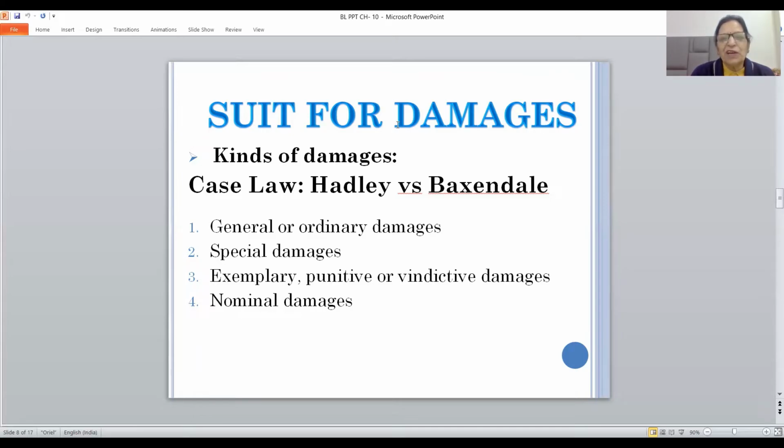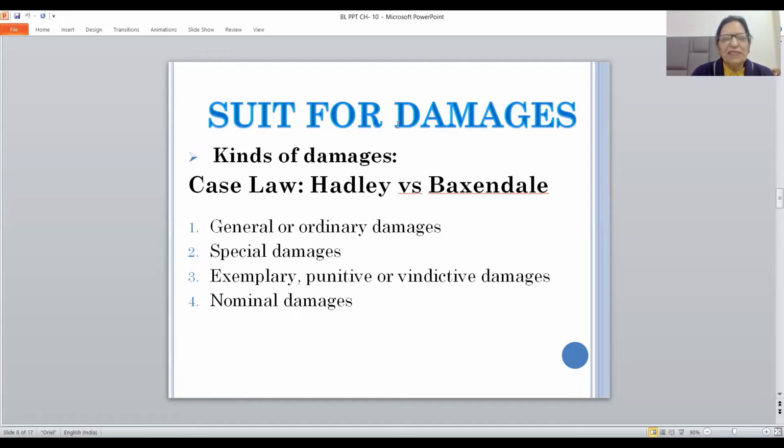And what happened, there was undue delay on the part of common carrier to get it replaced. With the result, there was no manufacturing machinery, work could not take place, workers had to be displaced, and which resulted in loss of profits to the owner of the mill. So owner of the mill filed a suit against Baxendale common carrier for all these, whatever losses he suffered, and it was held in the court of law since no time limit was given by Hadley to common carrier, he was entitled to get only the general damages.